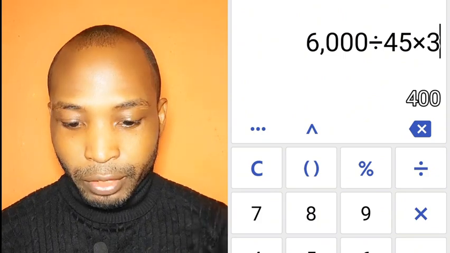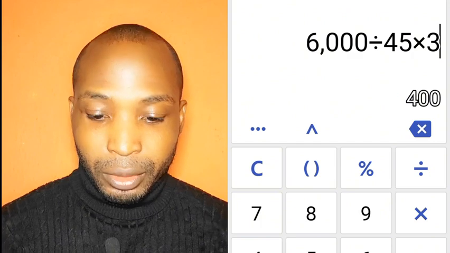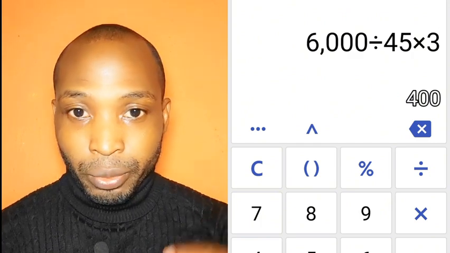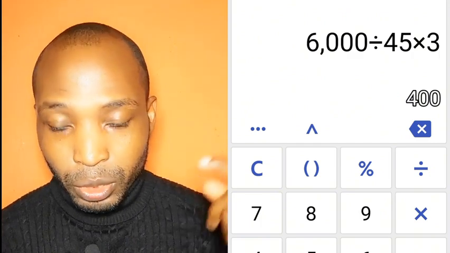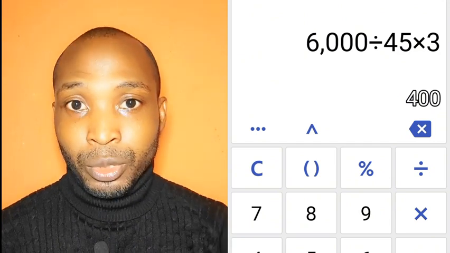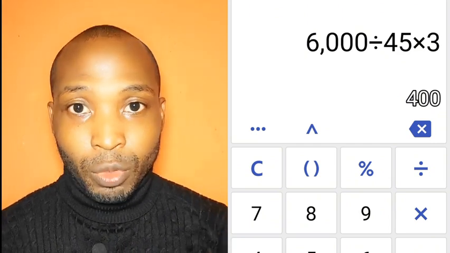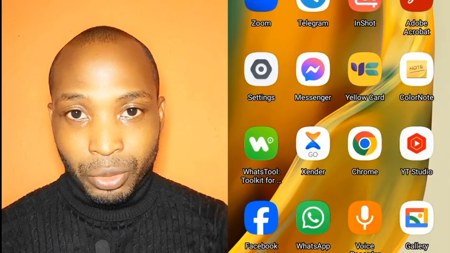So you can see that this is a very cheap plan that you can use to get data for your daily normal work online. If you are always online, use this plan to get cheap data from your MTN and Airtel. This works for MTN and Airtel. So this is how to get your cheap data.